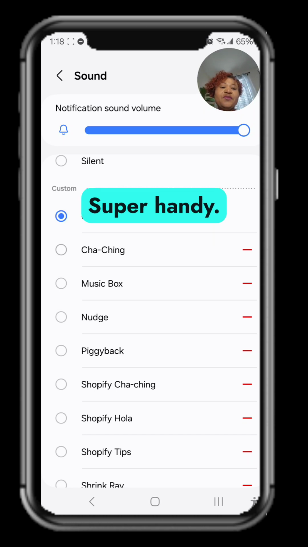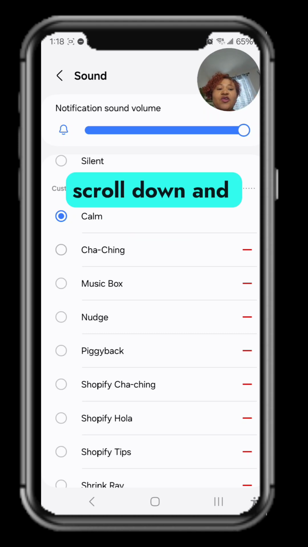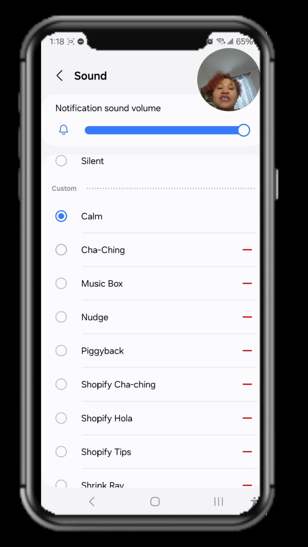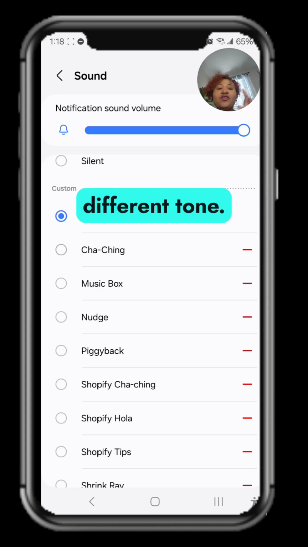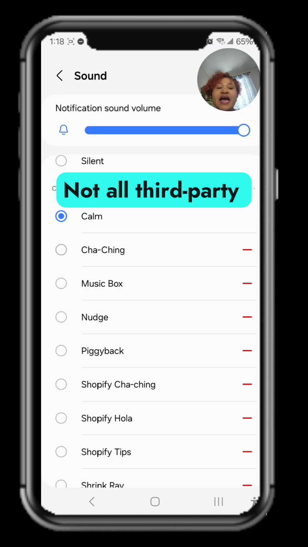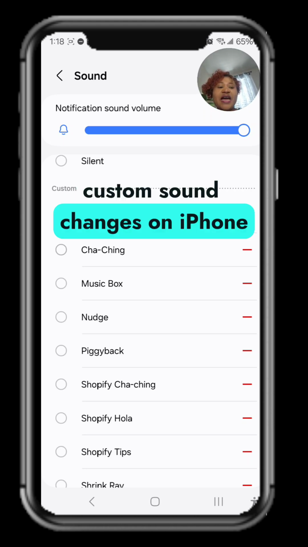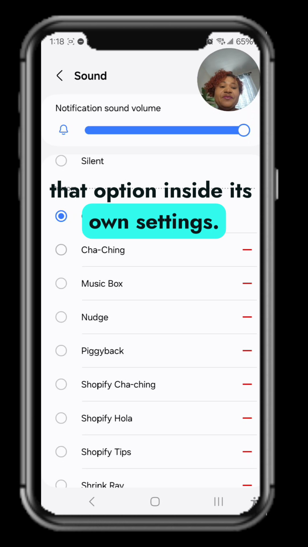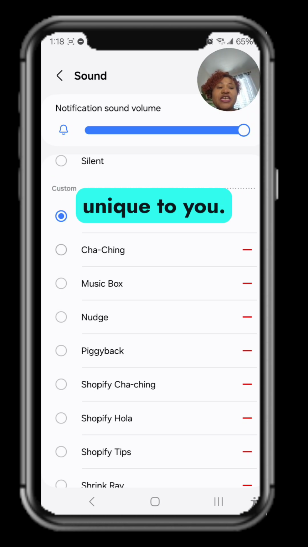Super handy. Now for iPhone users, go to settings, scroll down and select the app, like messages, WhatsApp, or whatever. Tap notifications, tap sounds, and choose a different tone. Not all third-party apps allow full custom sound changes on iPhone unless the app itself offers that option inside its own settings. And that's it. Now you can make every app sound unique to you.